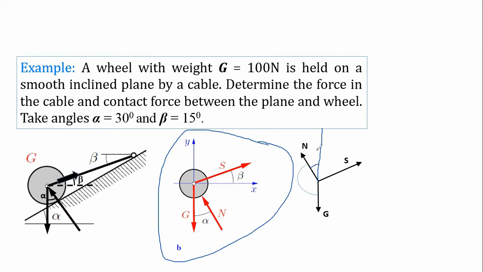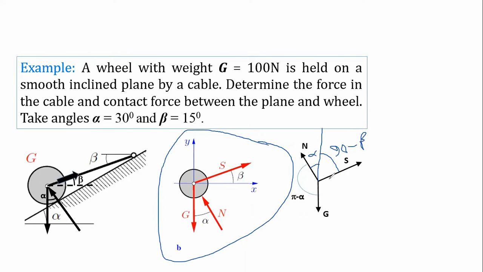And this angle is alpha. So we can say that this angle will be pi minus alpha. Perfect. And what about this angle? 90 minus alpha plus beta. नहीं, ये तो हो जाएगा आपका 90 minus beta simply. हाँ, 90 minus beta.